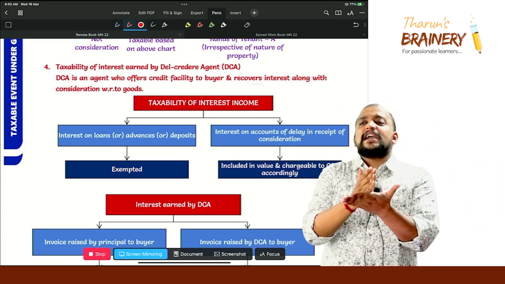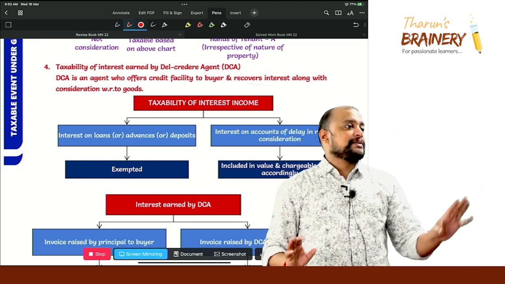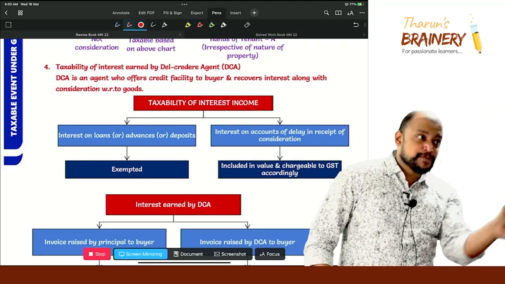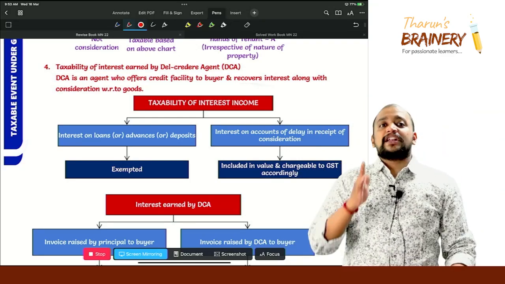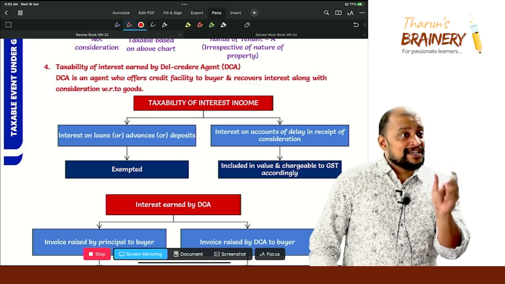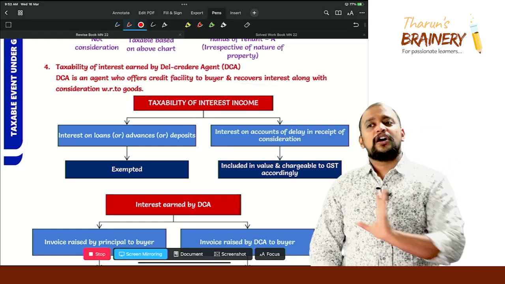Now the CBIC circular gives clarity as to whether that interest will be taxable or exempted. Understood? What is the point of dispute? You understood? So what is that CBIC circular trying to convey to us? Whether that interest which is collected by the del credere agent is taxable or exempted.